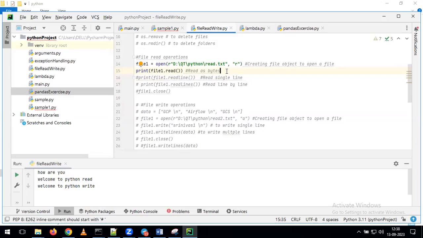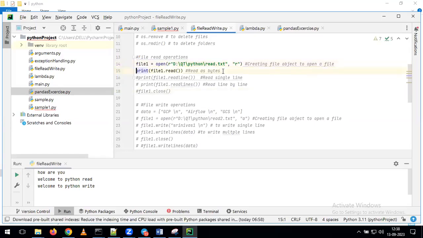Yeah, in the open function, before the path, we are seeing one R, right, sir? Yeah, why we are giving this is because the path contains a special character. To handle the special character in the double quotes, we give an R. If I'm not giving the R, it will give some kind of error. Just to handle this slash symbol, we give an R. Okay. Any other questions?